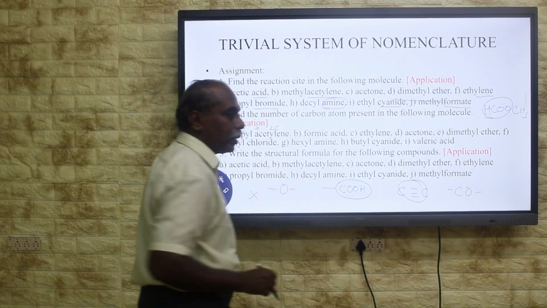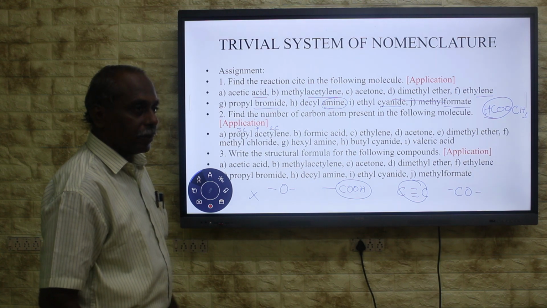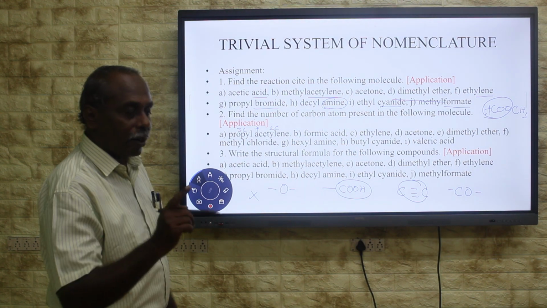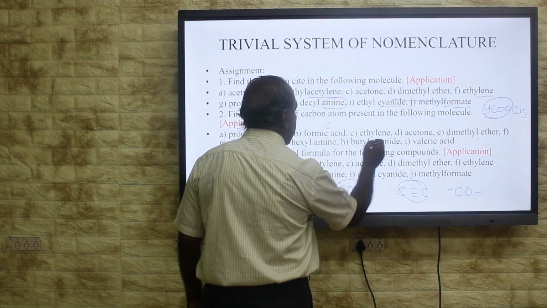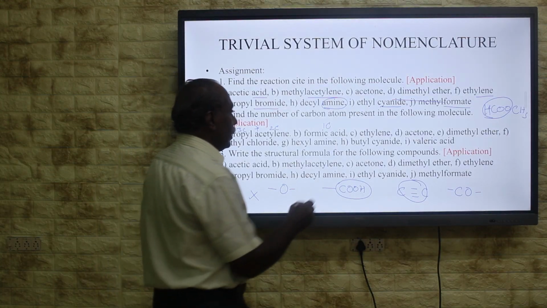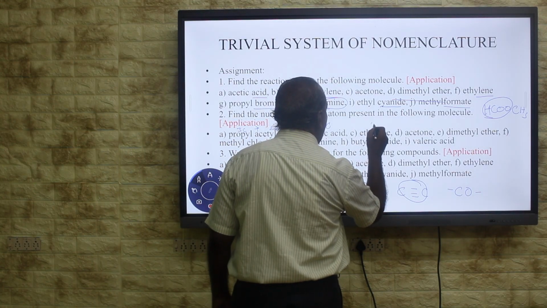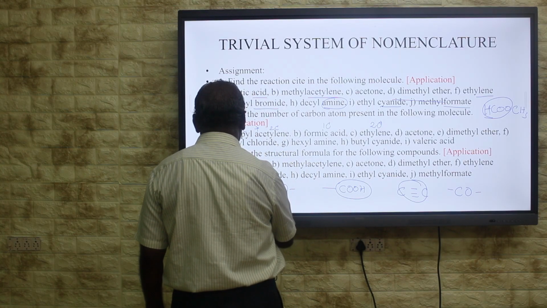Formic acid is the first member of the homologous series of acids. Formic acid, 1 carbon will be there. Ethylene, it is the first member of alkene. That alkene is having 2 carbons.